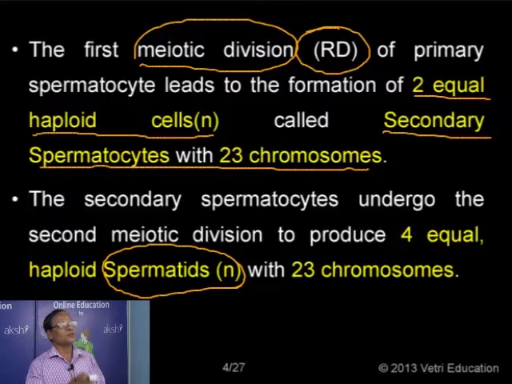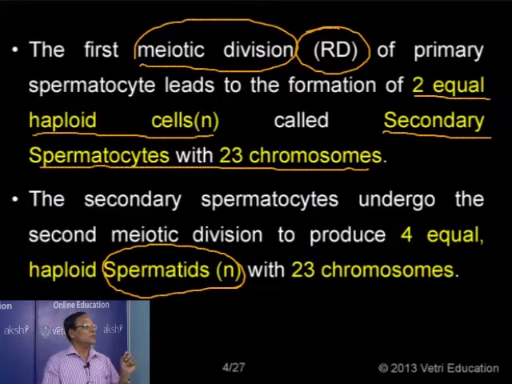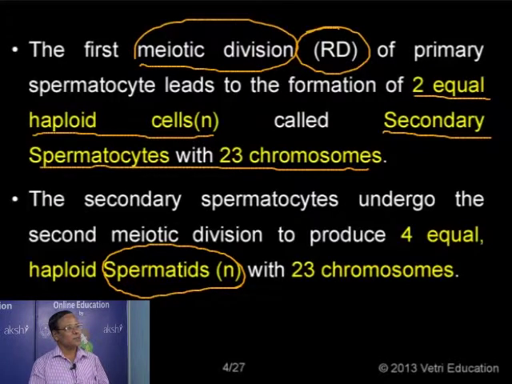The spermatids have to undergo some changes, what we call the differentiation process. As a result of the differentiation process, the spherical shaped spermatids get converted into motile, elongated sperms. So first we have the multiplication phase, resulting in the formation of more and more cells, and some of the cells get modified into primary spermatocytes. The second stage of development is maturation, the reduction division, where the chromosome number is reduced to haploid.